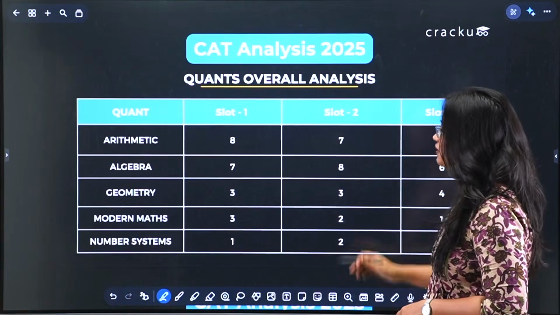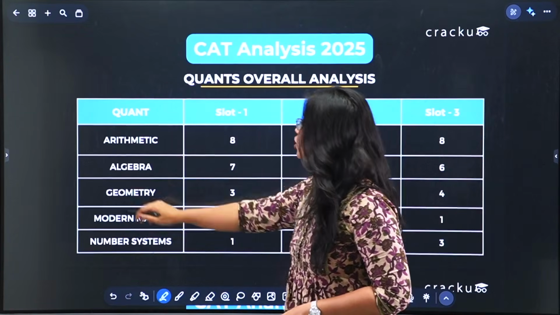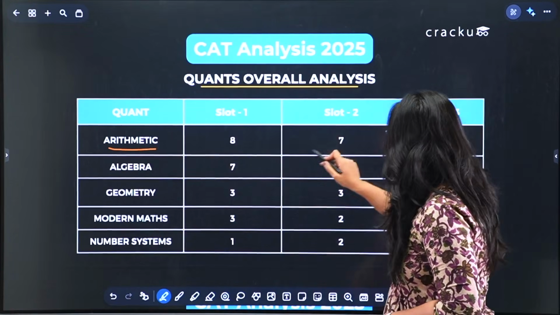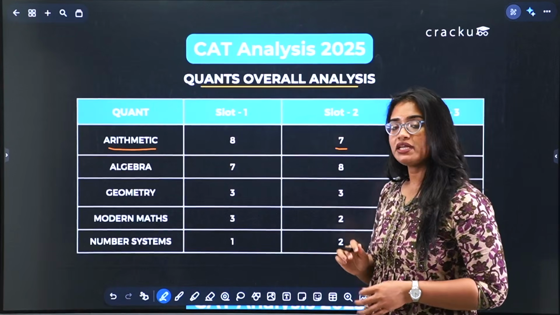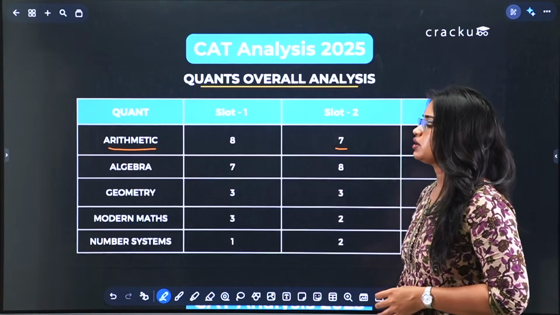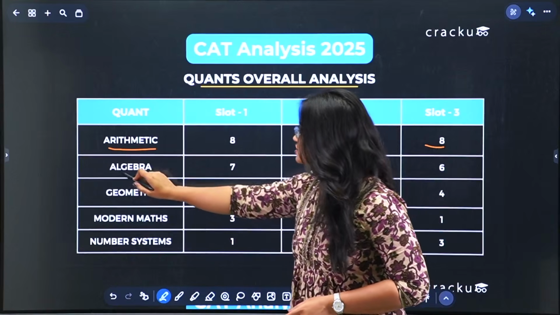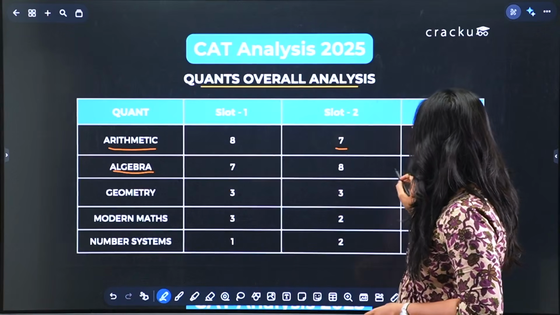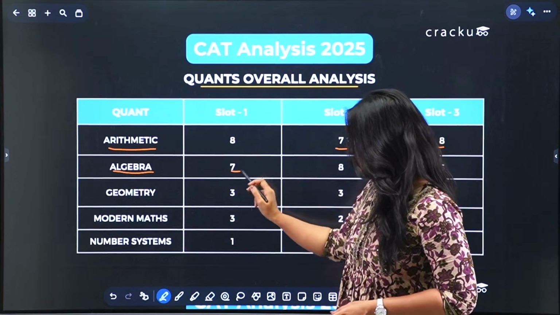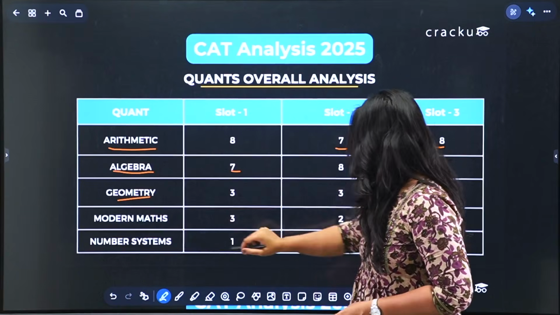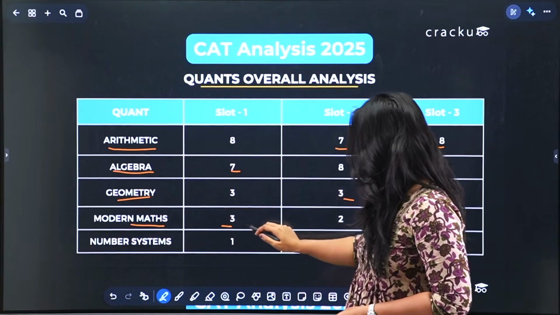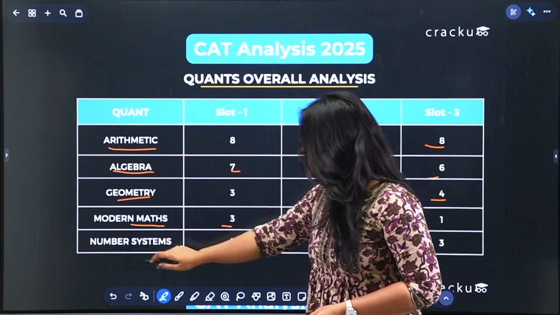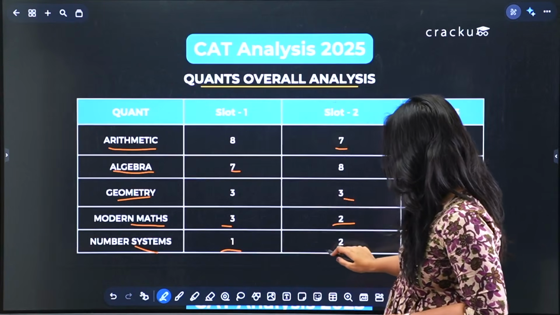Let's look at the next. Now coming to quant's overall analysis of CAT 2025, you will see arithmetic dominated the entire section with 7 to 8 questions in every single slot. Now if you are short on time and you need to prioritize, arithmetic is non-negotiable. Followed by algebra with 6 to 7 questions in every single slot. Then we had geometry with 3 to 4 questions, followed by modern maths with 2 to 3 questions, and then we had number system with 1 to 2 questions.